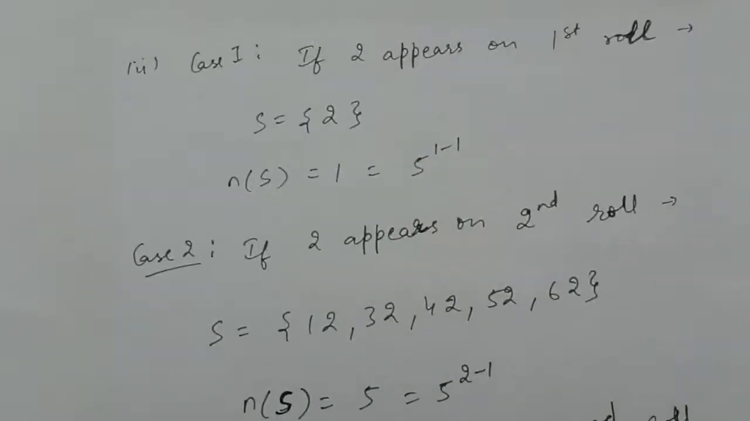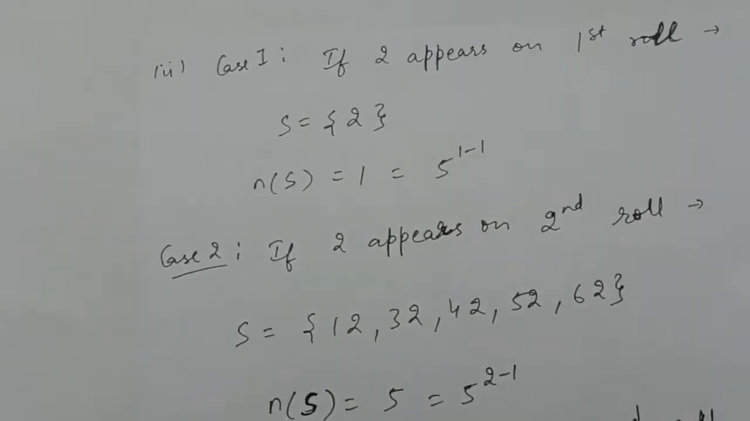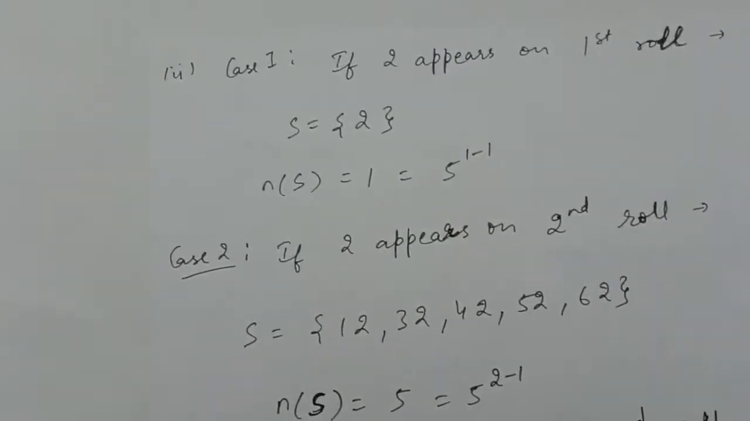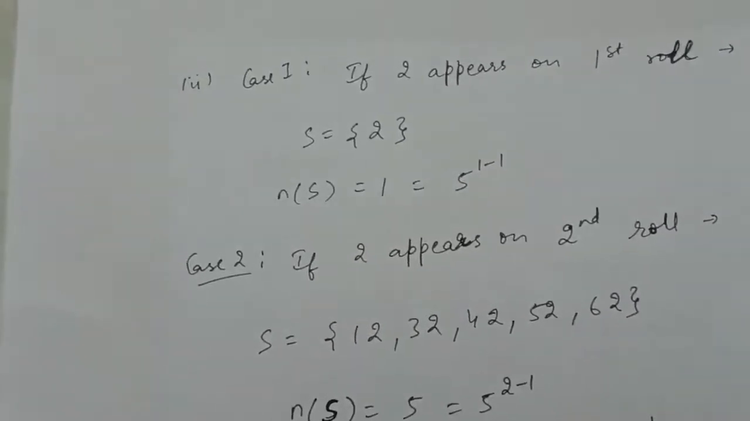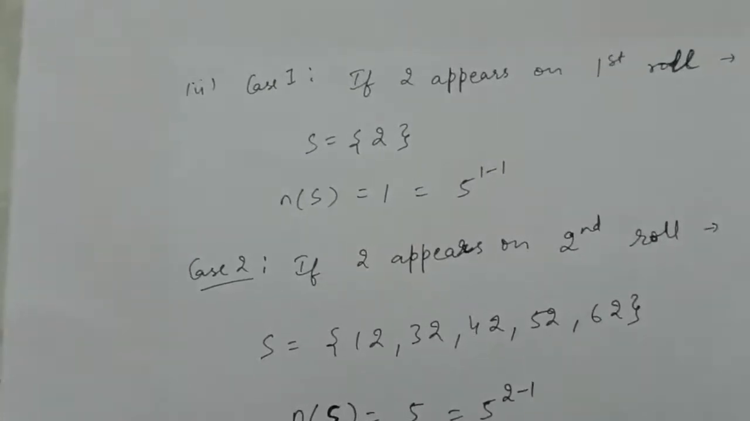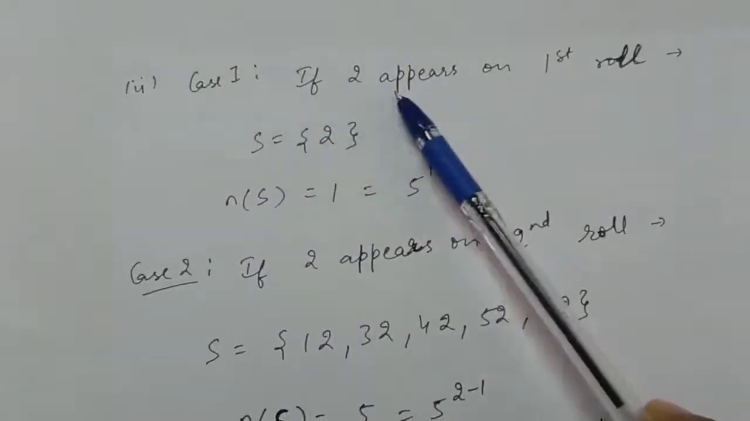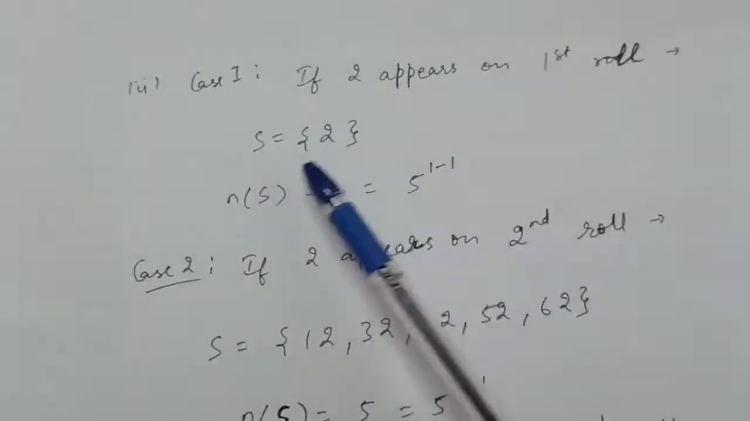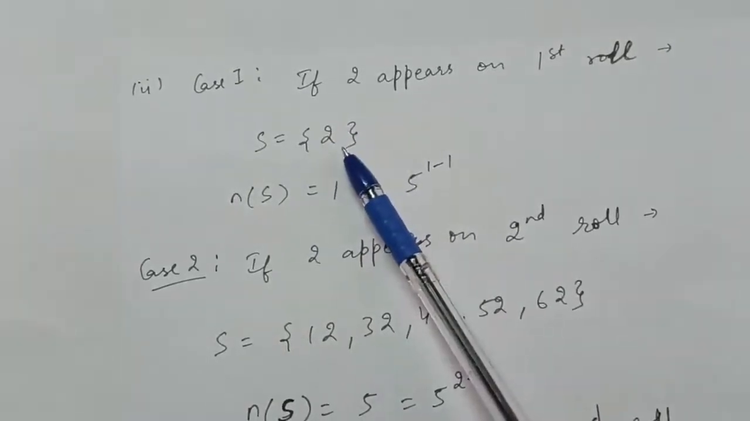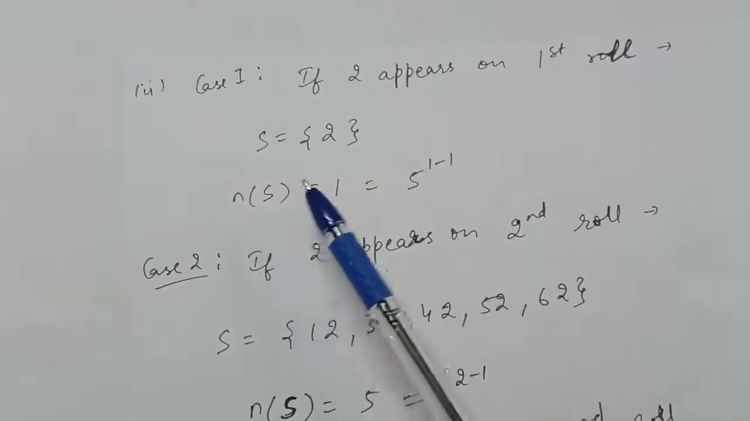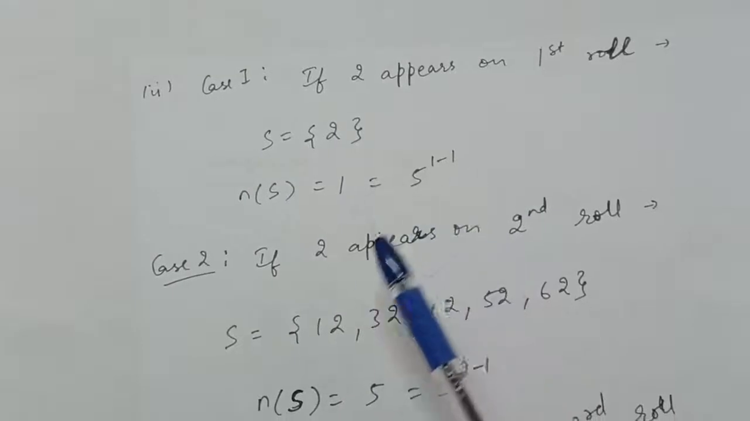They are saying that 2 appears not later than the kth roll. That is, it can either occur on the first roll or second or third, but up to the kth roll 2 must occur at any of the roll, right? Because we want 2 appears not later than the kth roll. Now case first is, if we consider 2 appears on the first roll, then the sample space will be this only, because as 2 appears we will stop our experiment. Therefore number of elements in the sample space is 1, which is 5 raised to the power 0, right?